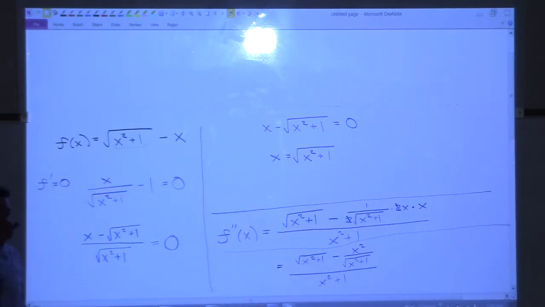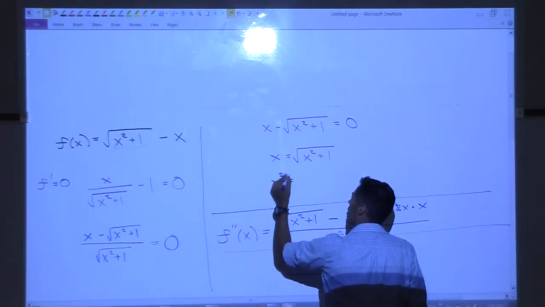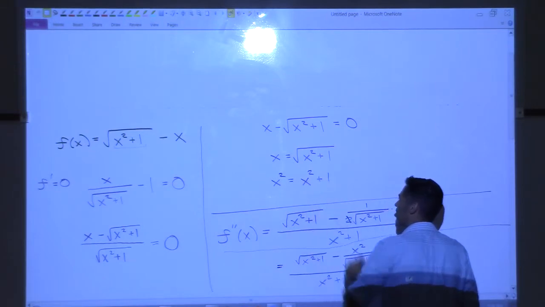As soon as we square both sides, there's a little alarm that should go off in your head that says you're going to have to check your answers. When you square both sides, that happens. That has to do with what we were talking about earlier. Remember about the 1-to-1? All right, so square both sides. The left becomes x squared. The right becomes x squared plus 1.